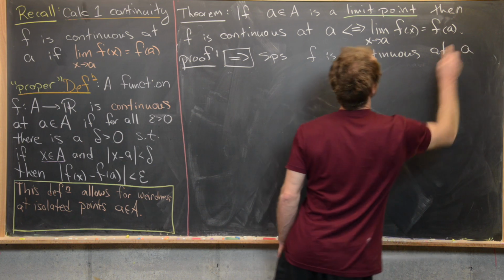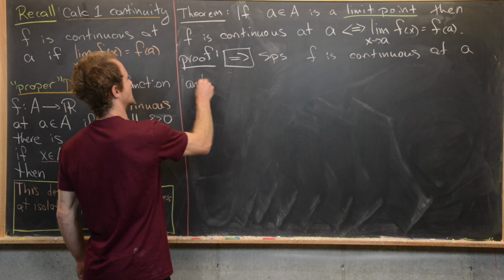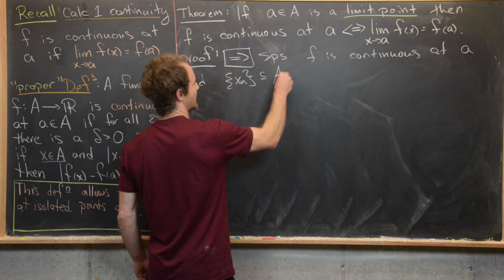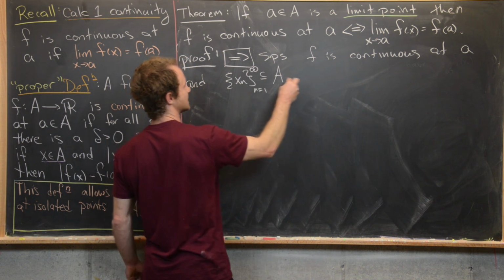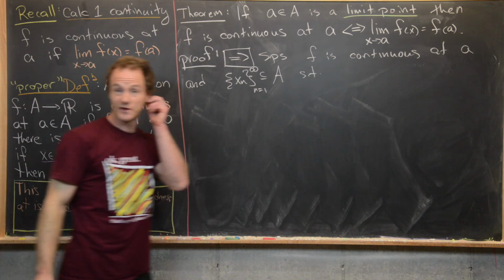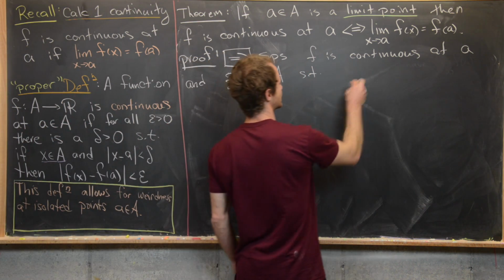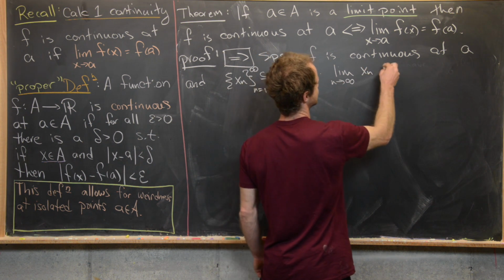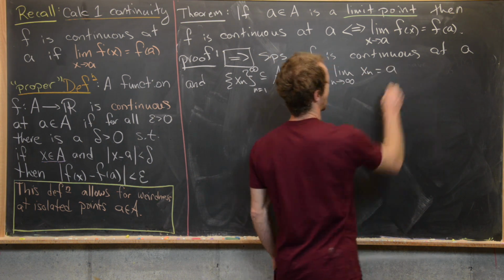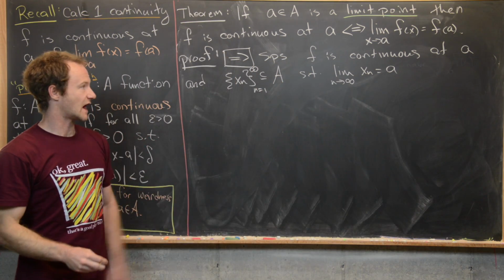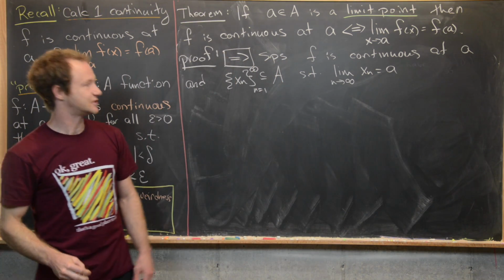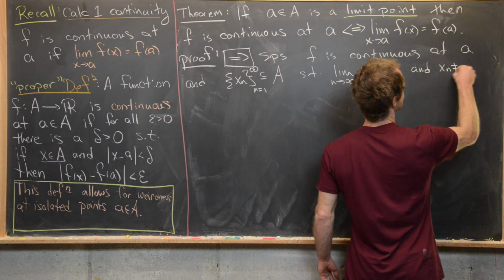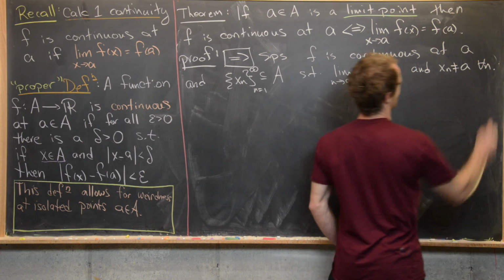at A, and we have x sub n, which is a subset of A, so this is going to be a sequence, such that two things hold, and those two things are really important. The limit as n approaches infinity of x sub n equals A. So in other words, we've got a sequence that is limiting to A, and the other really important thing here is that x sub n is not equal to A for all n.